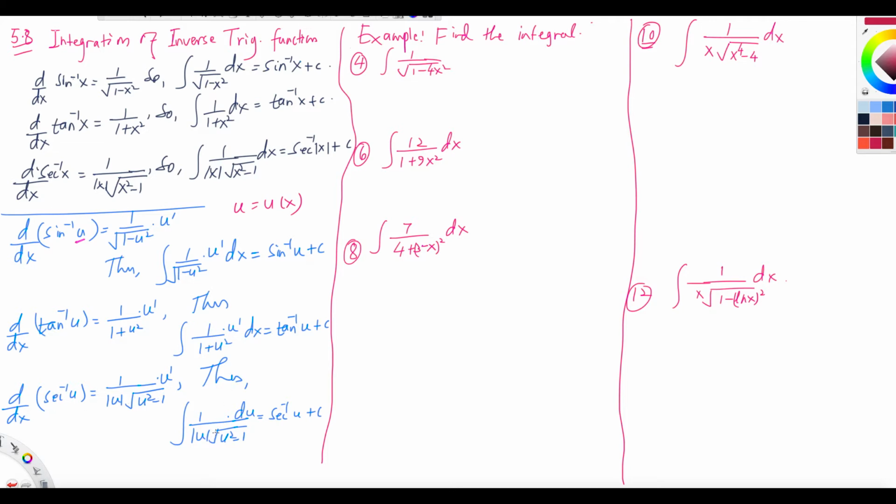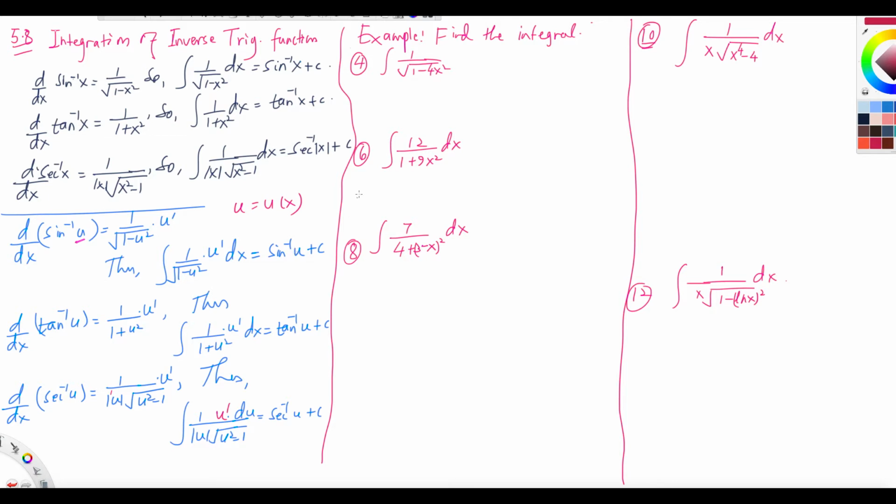So the integral of u prime over absolute value of u under the root u squared minus 1 dx is secant inverse u plus c. Oh, by the way, I forgot u prime as well. Okay, we'll use these formulas to find the integrals.